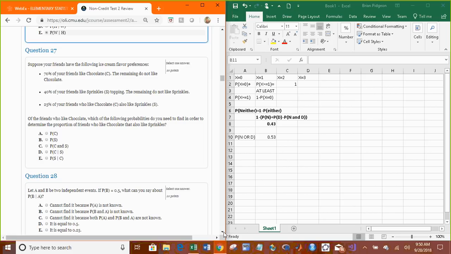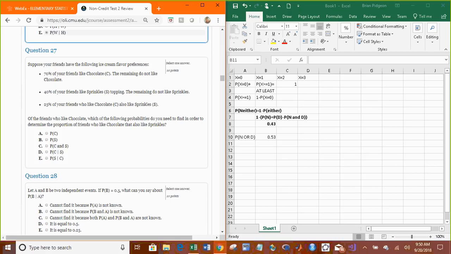Suppose your friends have the following ice cream flavor preferences. They like chocolate, sprinkles. 25% of your friends who like chocolate also like sprinkles. Which of the following do you need to find in order to determine the proportion of friends who like chocolate that also like sprinkles?